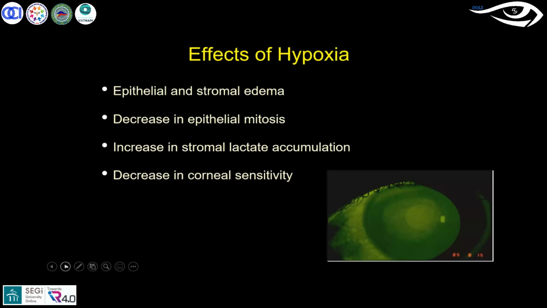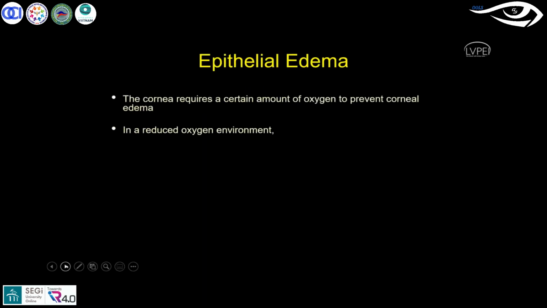Especially when the oxygen supply is not enough, there will be some kind of fluid accumulation at the epithelial or stromal level, and that can lead to a decrease of epithelial cell mitosis. At the stromal level, it increases stromal lactic accumulation, because an anaerobic pathway is taken. Anaerobic means the physiological pathway in the absence of oxygen. That produces lactic accumulation, which leads to stromal edema. That is the major reason how the edema occurs, and this leads to a decrease in corneal sensitivity also.